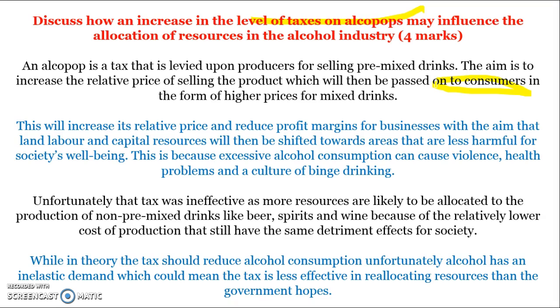This increases its relative price, reduces profit margins, and we hope that labour, land and capital resources will shift into less harmful things for society, and that's because alcohol consumption can cause violence, health problems and a culture of binge drinking. So make it clear what the externality was in the first place. Even though you're getting asked here how the tax influenced the allocation of resources, also make it clear what the negative externality was.